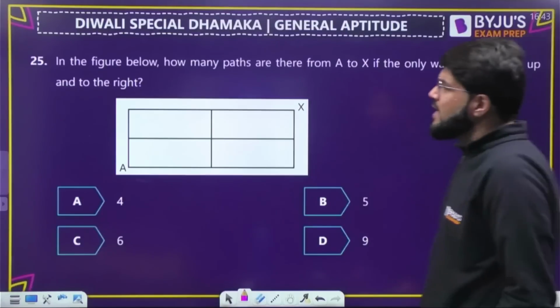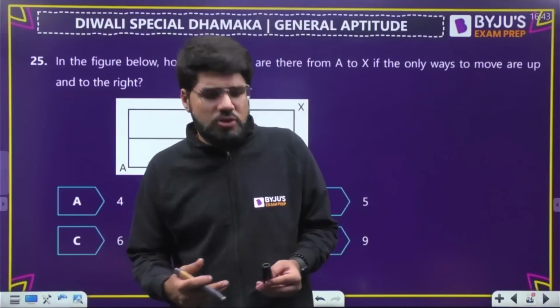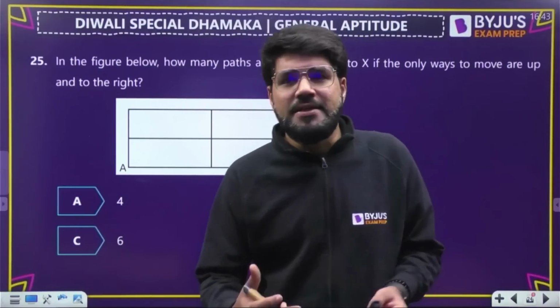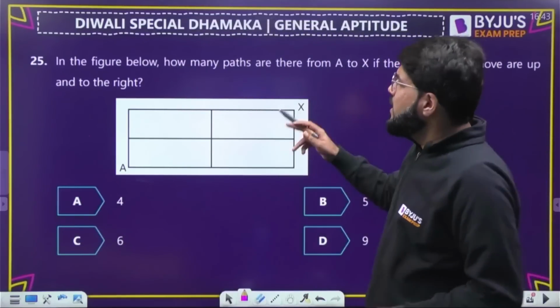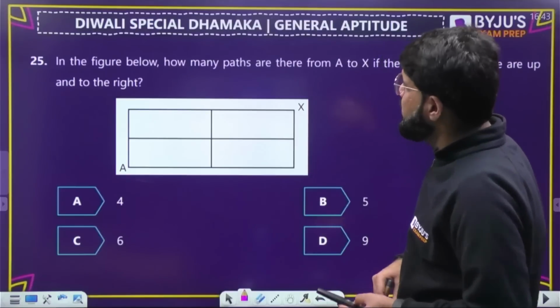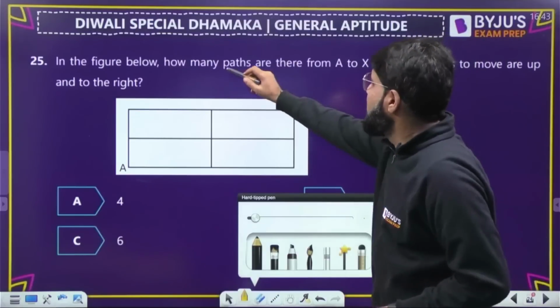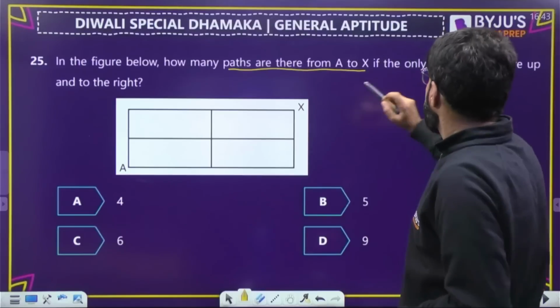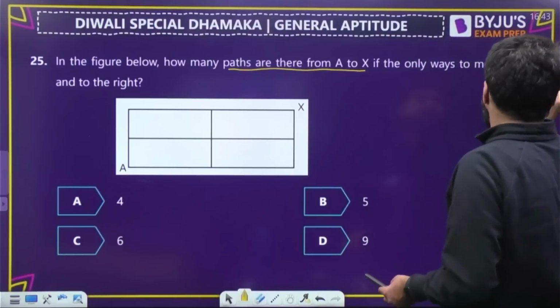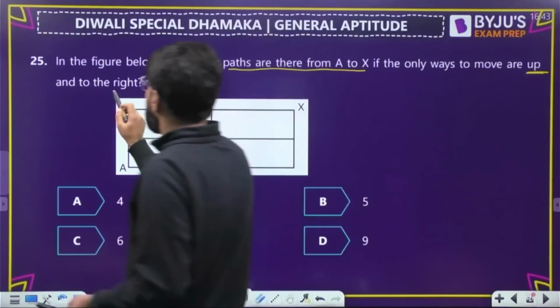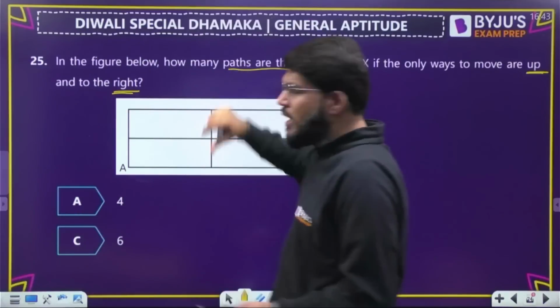Moving ahead to the next. Now some questions on spatial aptitude, which always revolve around pictures, in the form of pictures. In the given figure below, how many paths are there from A to X? Total number of paths from A to X, if the only ways to move are up and right. But you can't come back left and you can't go down.